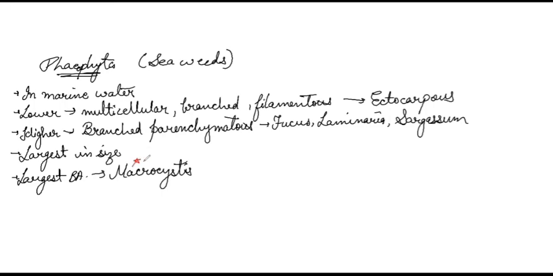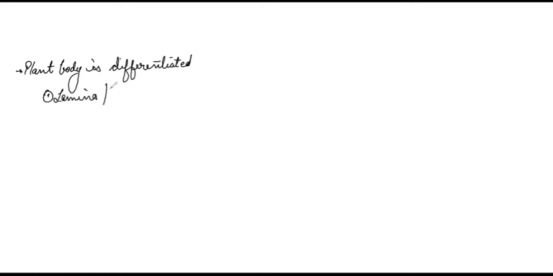Next, if we talk about the cellular features of the brown algae, then number one, the plant body is differentiated into three parts. Number one is lamina, also known as frond.